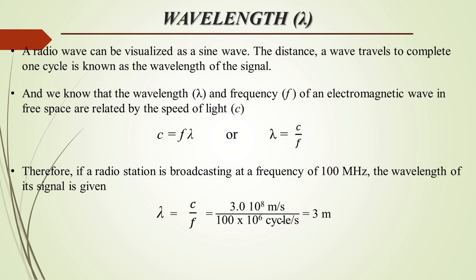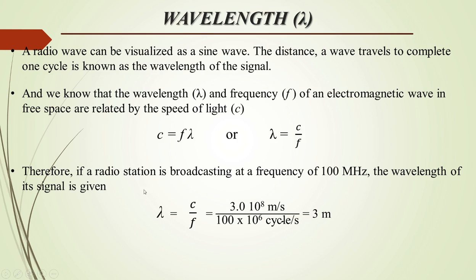So here the wavelength is given. A radio wave can be visualized as a sine wave. The distance a wave travels to complete one cycle is known as the wavelength of the signal. And we know that the wavelength and the frequency f of an electromagnetic wave in free space are related by the speed of light, that is c equal to f into lambda, or lambda equal to c by f.